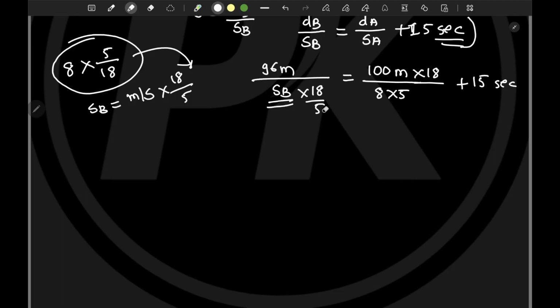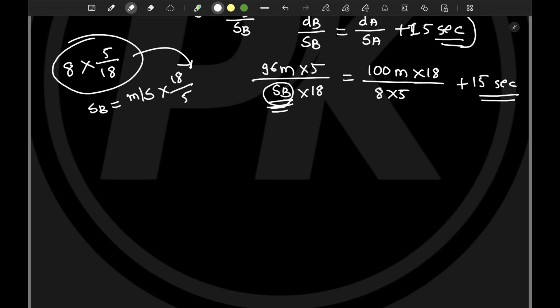Okay, and this denominator 5 will go in multiplication here. Now we have to solve this equation, and after that only we will get the speed in kilometer per hour. Now tell me, here the time is explained in seconds, right? The time is explained in seconds. So overall you will end up in a lot of confusions, right?